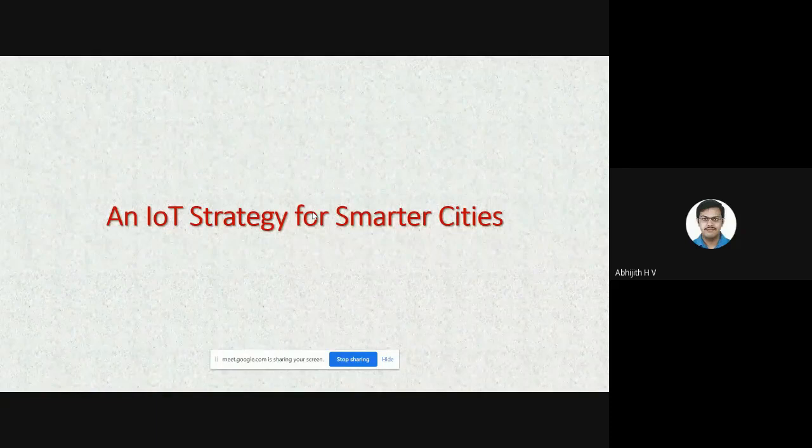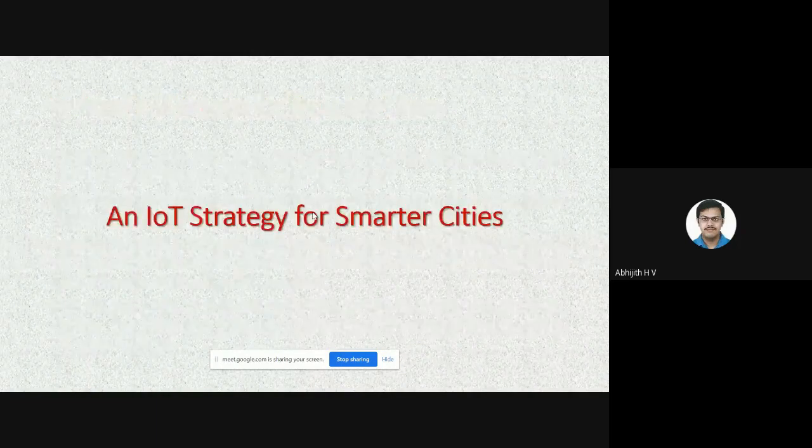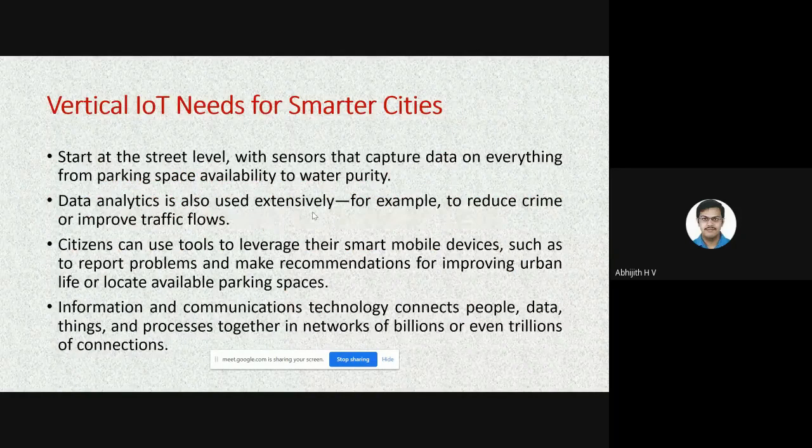Now we'll be discussing smart cities in this particular chapter: an IoT strategy for smarter cities. See, what are all the needs for a smarter city? What are all the requirements for a smarter city? Let us start with the street level. We need to deploy sensors that capture data on everything, from parking space availability to water purity.